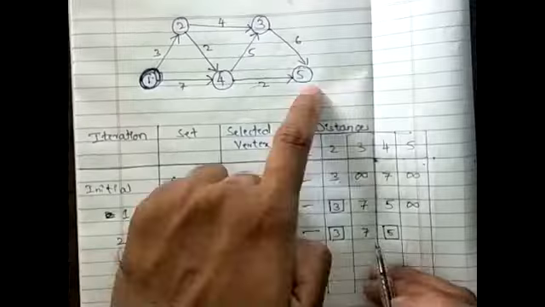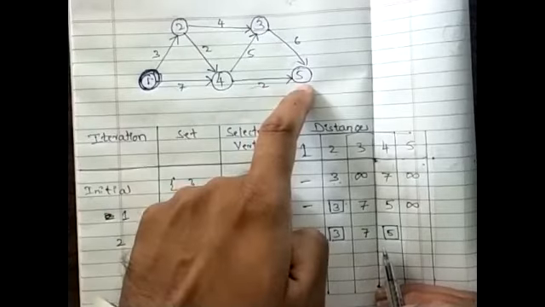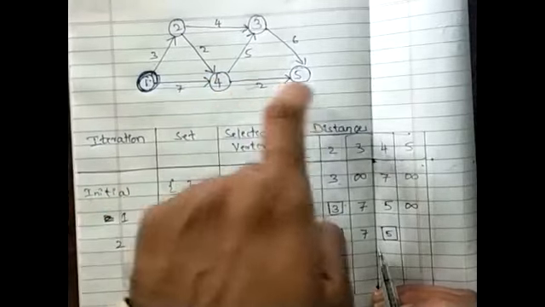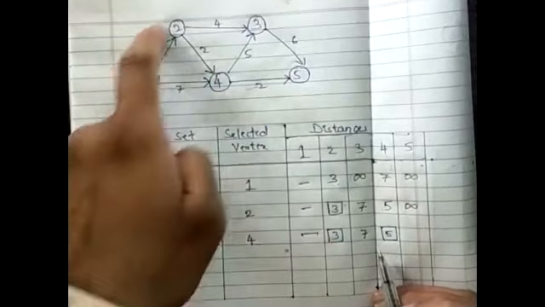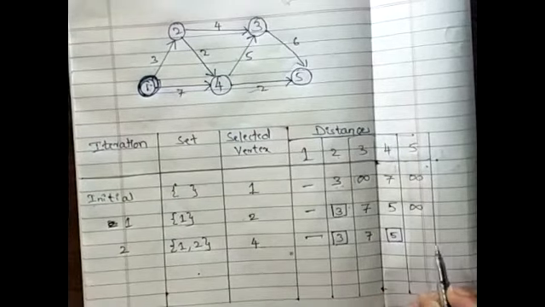Yes, sir. Then is there a path from 4 to 5? Yes, sir. That means from vertex 1, I can reach vertex 5. How? From 1 to 2, 2 to 4, and 4 to 5. If I do so, what is the path involved in that? What is the distance involved in that? 7.